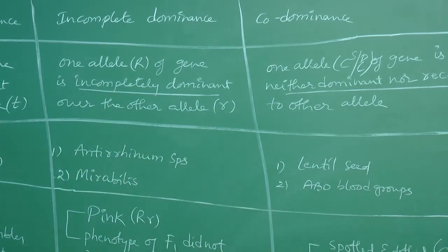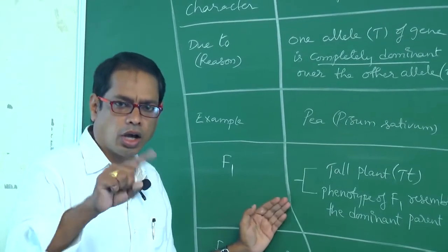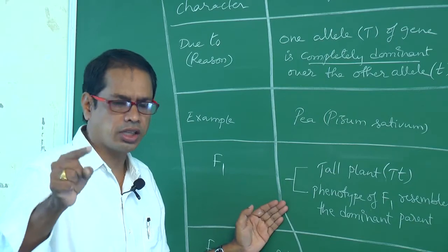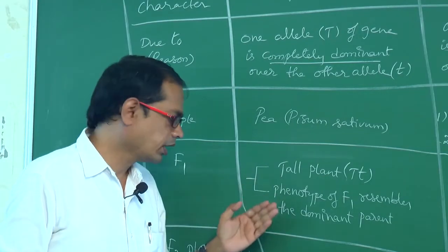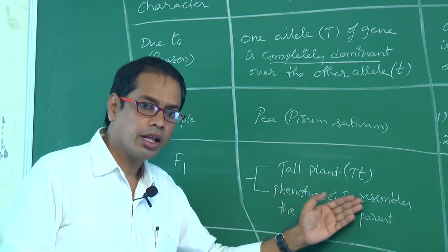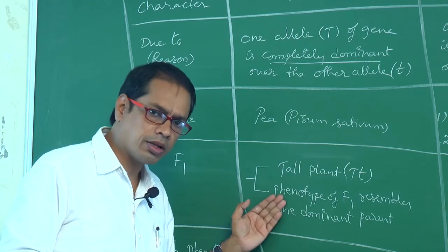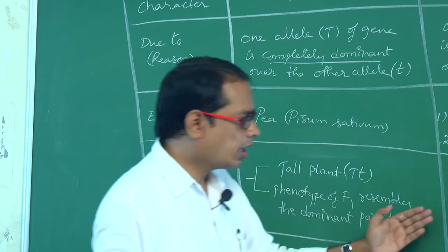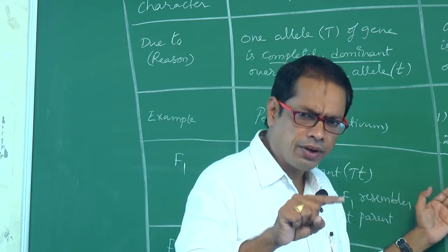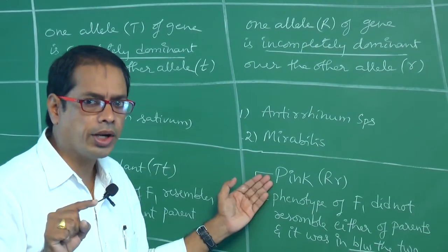Next one. What is the F1 generation obtained in complete dominance? When tall and dwarf plants are crossed with each other, heterozygous tall plants are obtained. That is, the phenotype of F1 resembles the dominant parent, that is tall. Here, when red flowers and white flowers are crossed with each other, what is F1 in incomplete dominance?